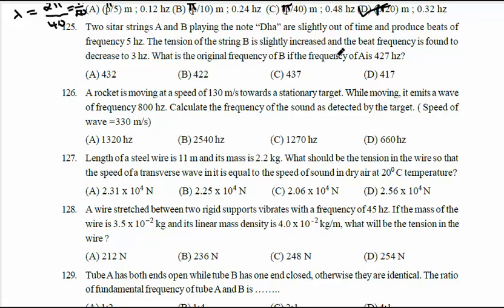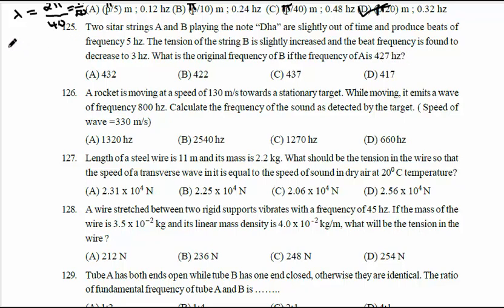Now the tension in the string is increased, which means the frequency of B also increases. Now the beat frequency is found to decrease to 3 Hz. What is the original frequency of B? A's frequency is 427 Hz.